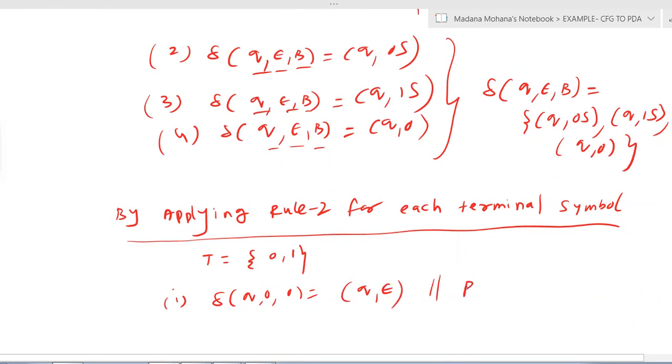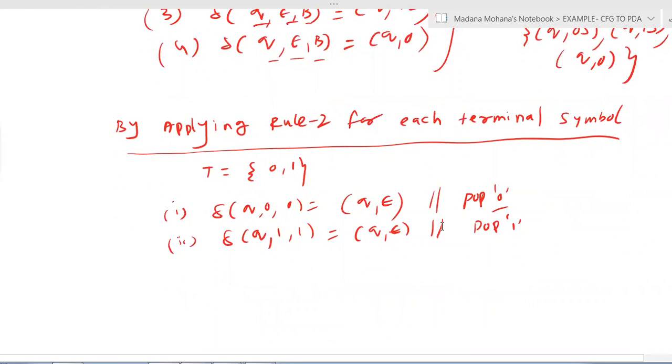So here we have to pop 0 from the stack. Then second terminal is 1, delta of Q comma input is 1, stack top is also 1. Now Q comma epsilon. Now here pop 1. So these are all the two more transitions obtained by using rule 2.